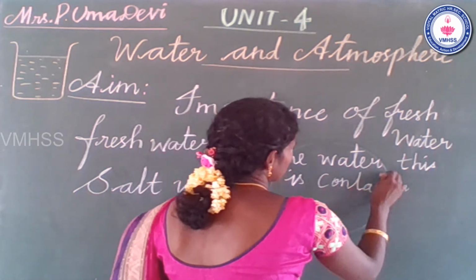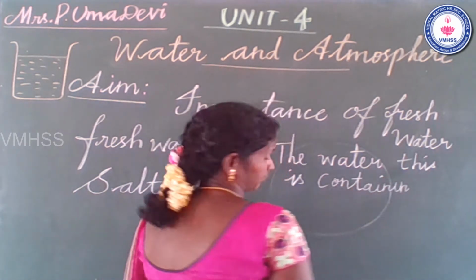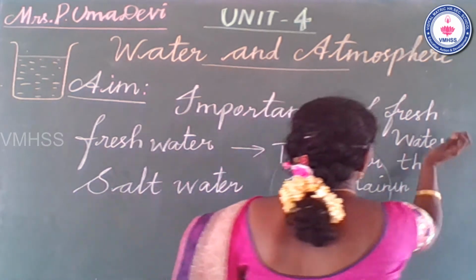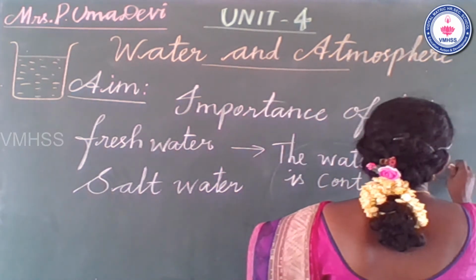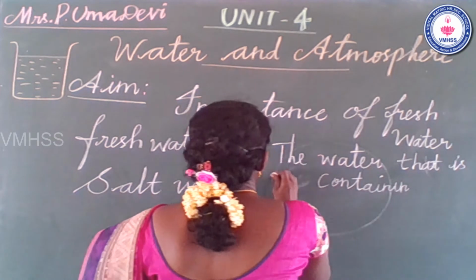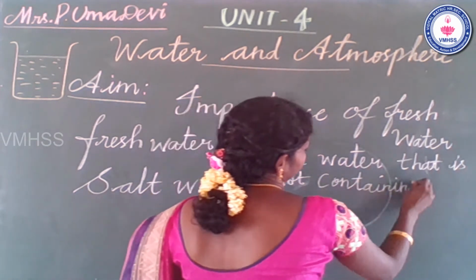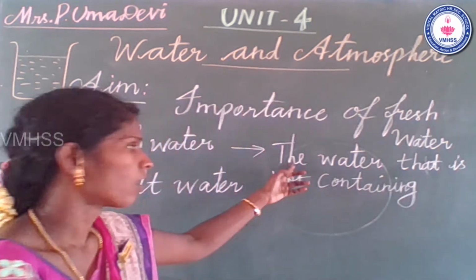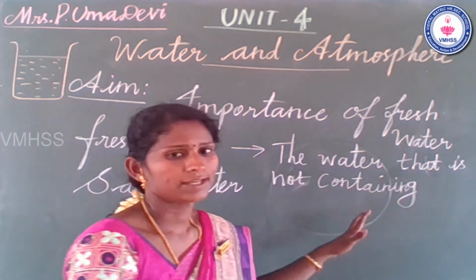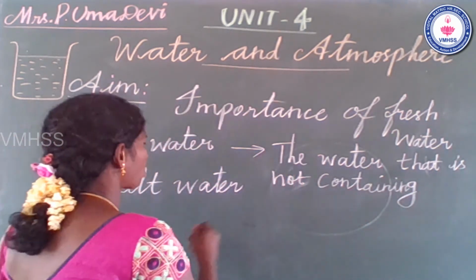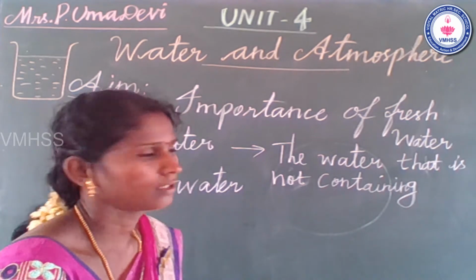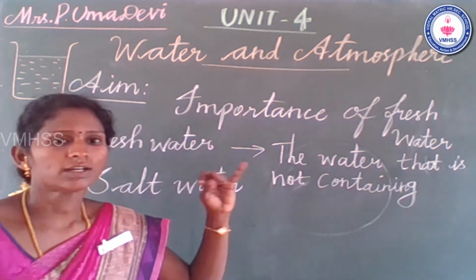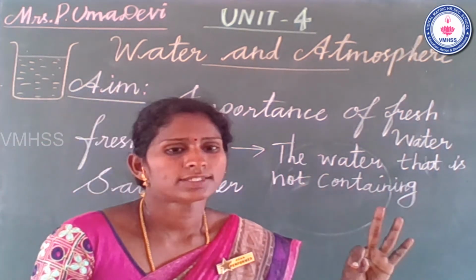The water that is not containing salt is called fresh water. It is found in rivers, lakes, ponds.